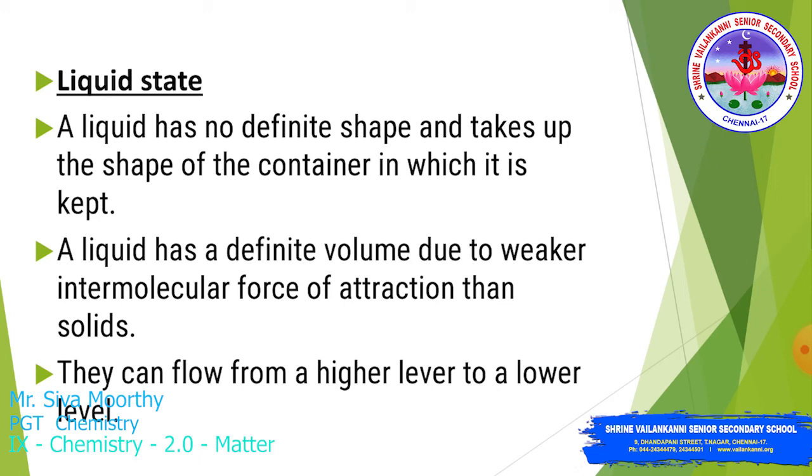You take water in a glass, the water takes the glass shape. Suppose you fill water in a water bottle, the water changes to the water bottle shape. Suppose you take water in a big container or a plastic can, the water changes to the vessel's shape. So because the shape differs in the liquid state, there is no definite shape.